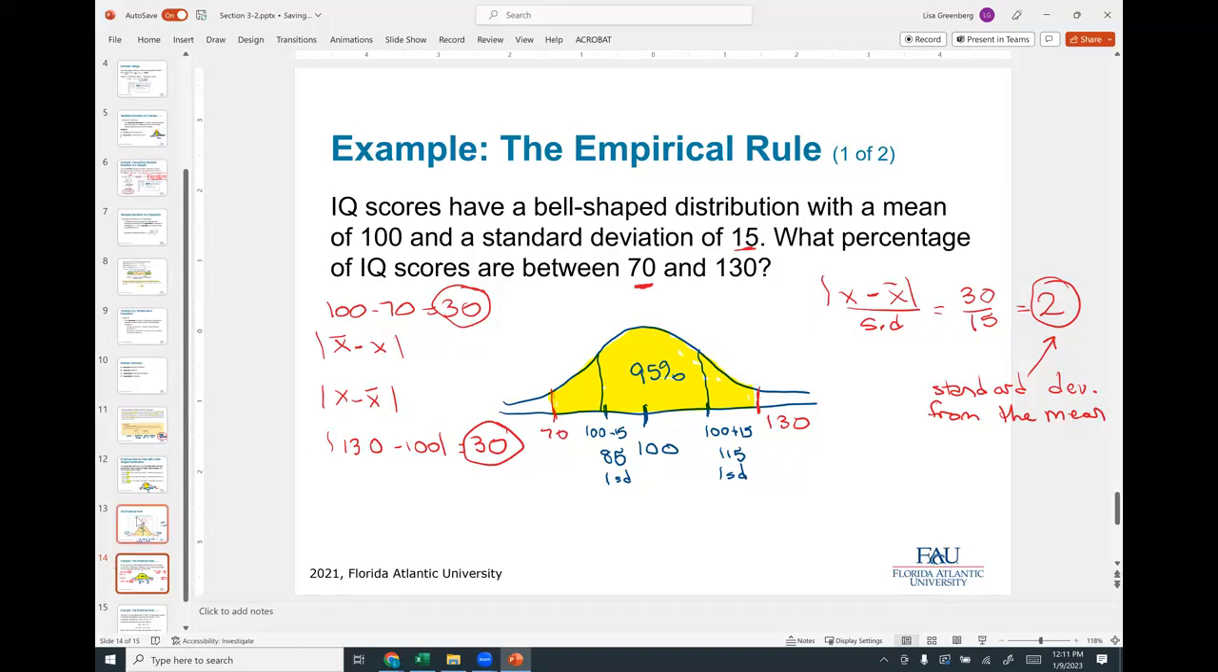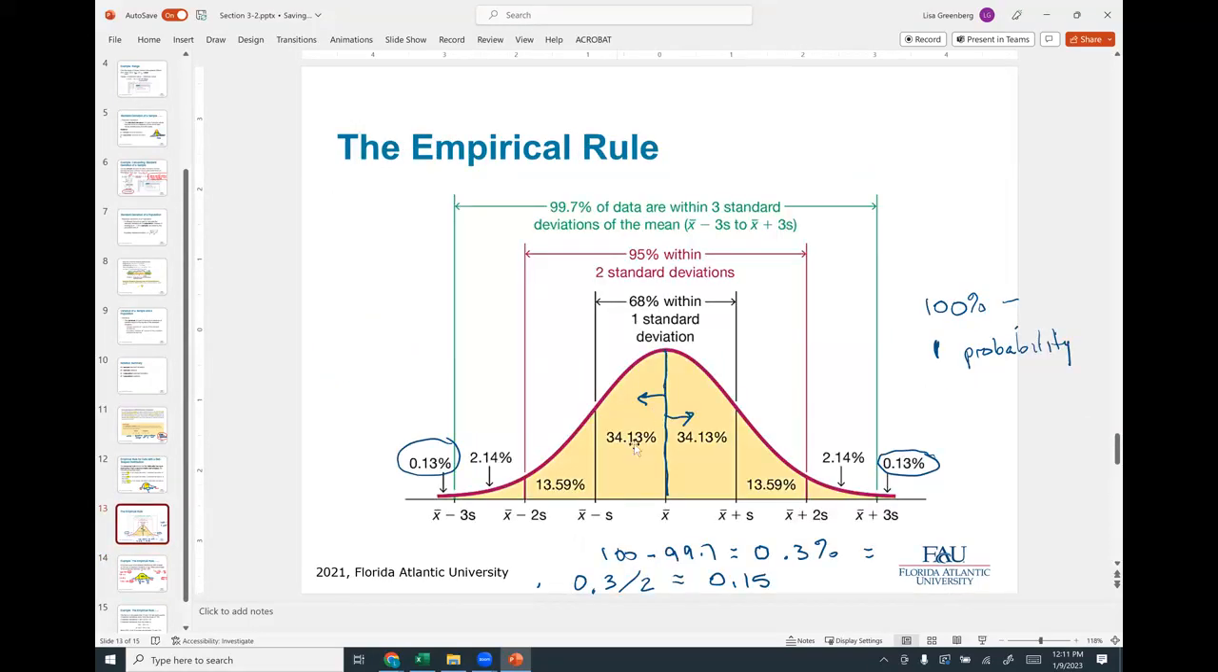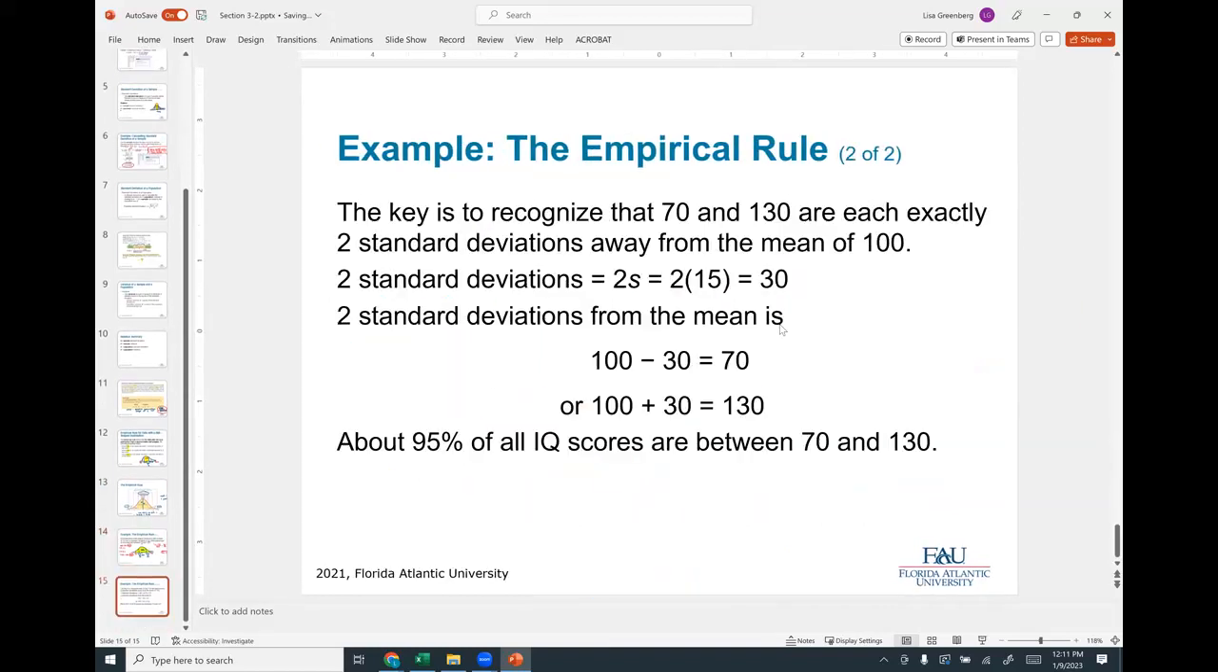And that's coming from here. So X bar minus 2 standard deviations, X bar plus 2 standard deviations, and we go up here and we can see 95% of all data lies within 2 standard deviations. Okay, so that's basically what we're looking for here. This is just the way they're doing it.